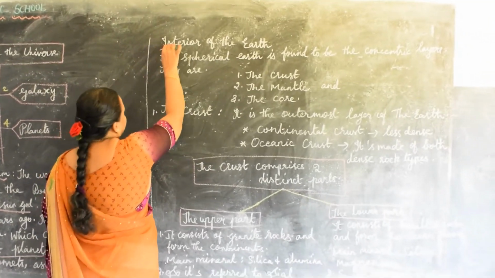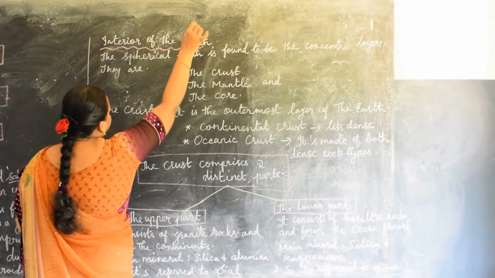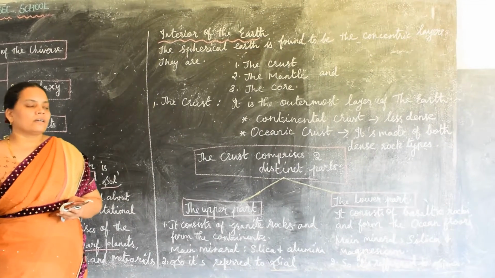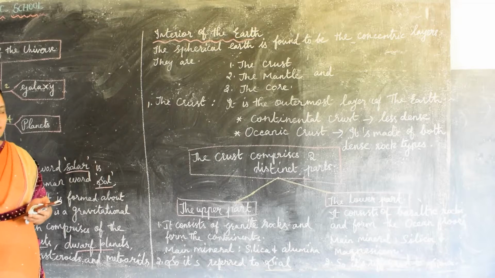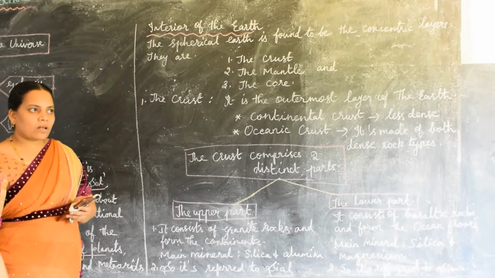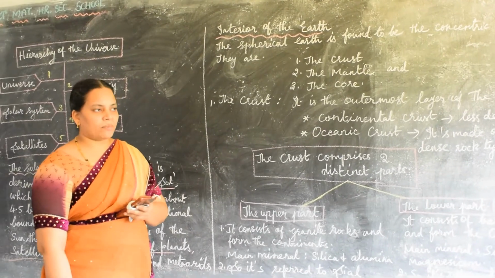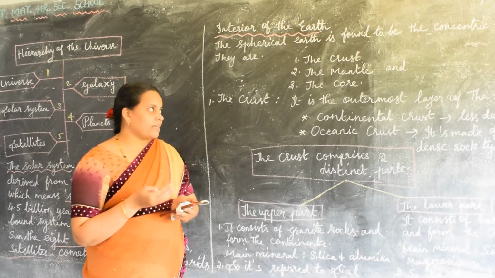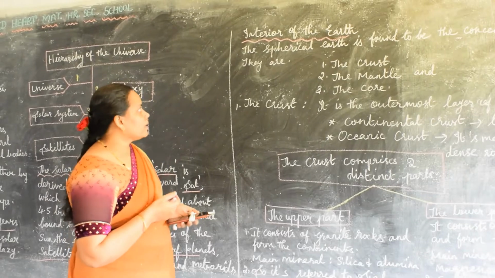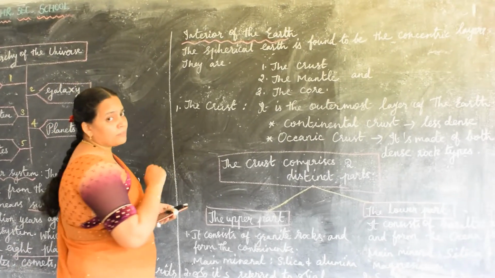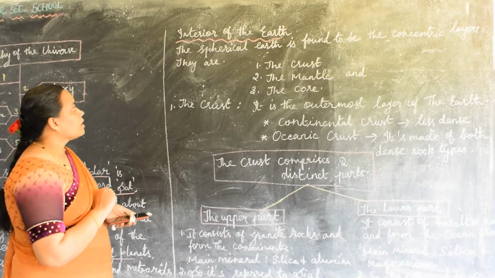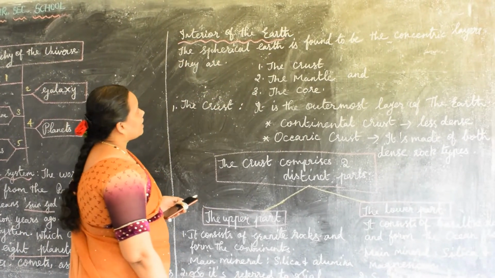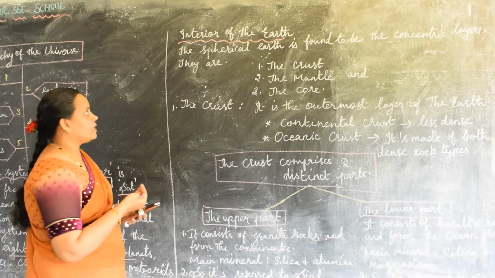The next topic is the interior of the earth. So Earth is the third planet in the solar system. Earth is called the blue planet because 71% of water covers the Earth. So it is called a blue planet. Here the Earth is the third planet in the solar system. So now we are going to see about the interior of the Earth. எர்த்தோடைய உள்பகுதியில எப்படி இருக்கும் அப்படின்றத பார்க்க போறோம்.